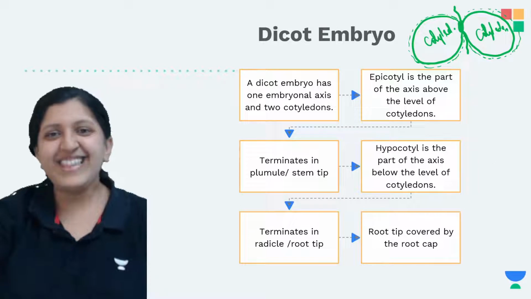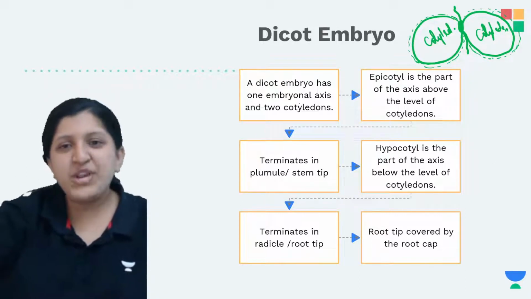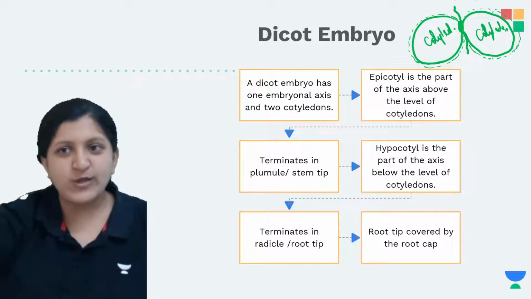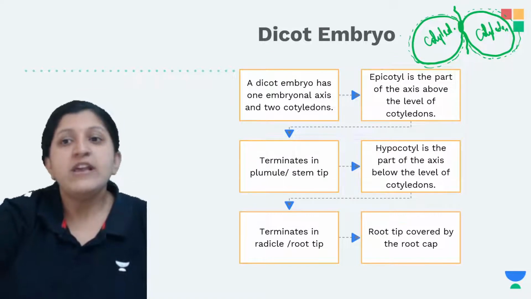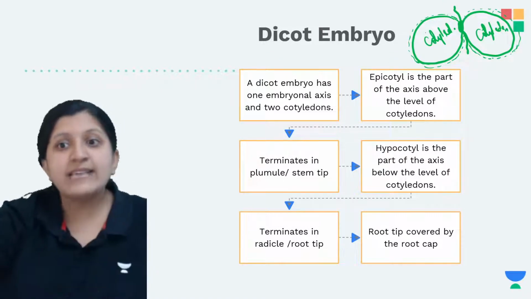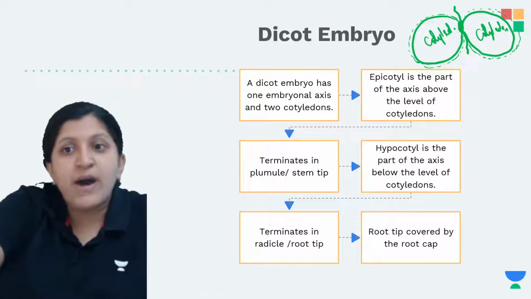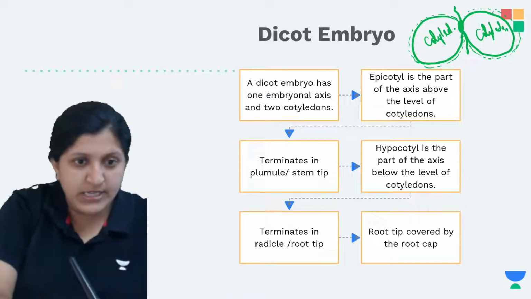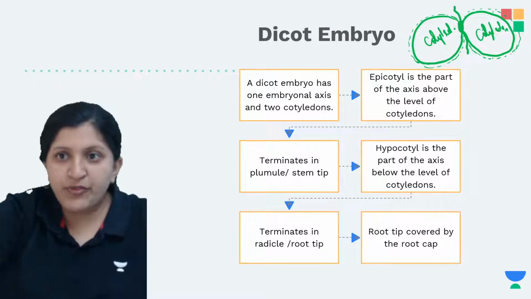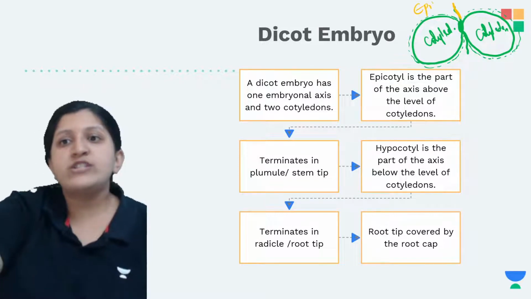Okay, all right. So the dicot embryo has one embryonal axis and two cotyledons. So this is one embryonal axis and two cotyledons you can find. Epicotyl is the part of the axis above the level of the cotyledons. So what is epicotyl? This is the part of the axis above the level of the cotyledon. Let me just label this. This can be considered as the epicotyl there.